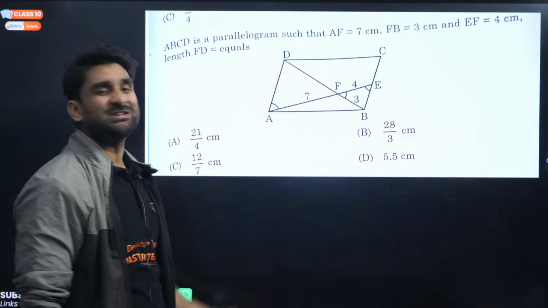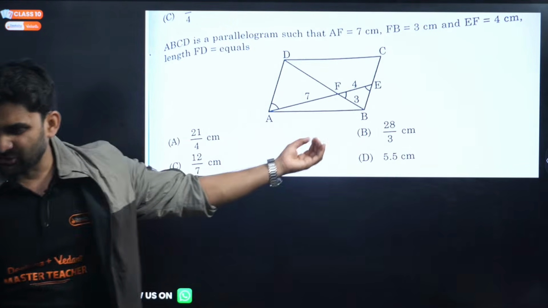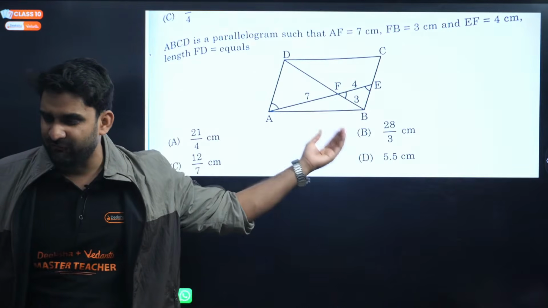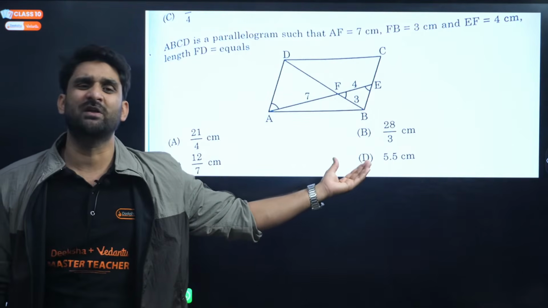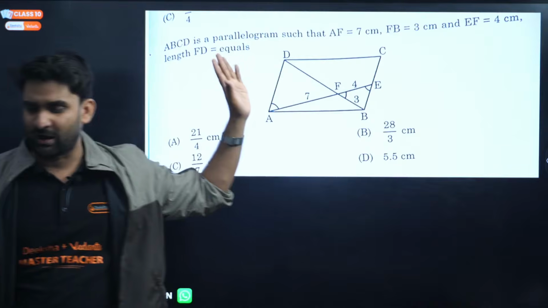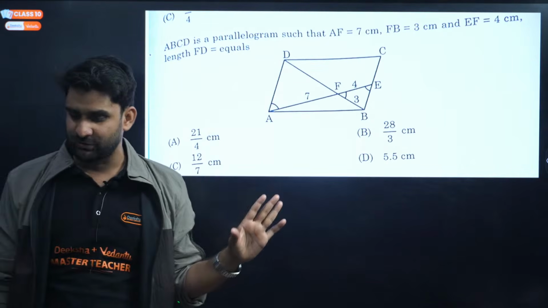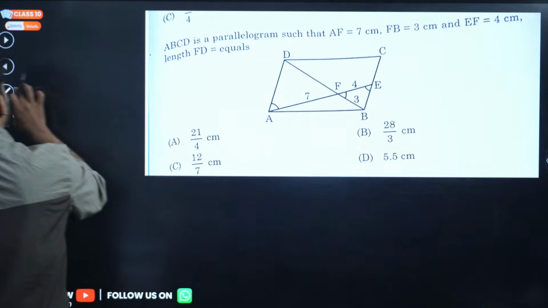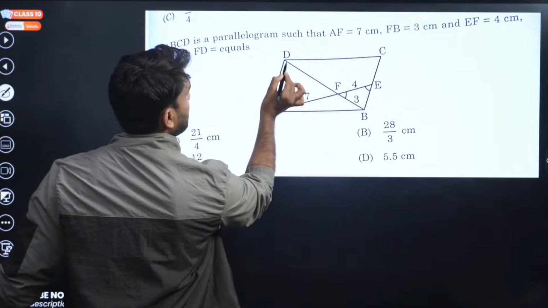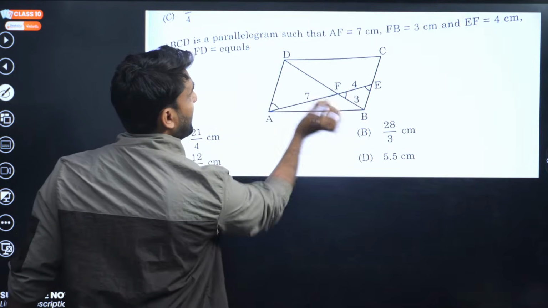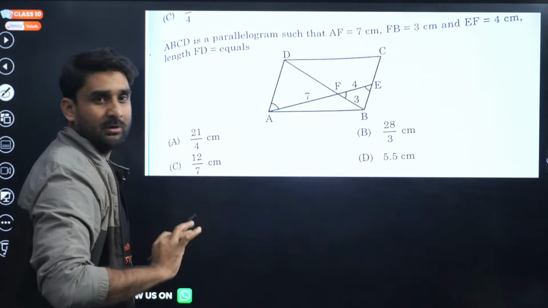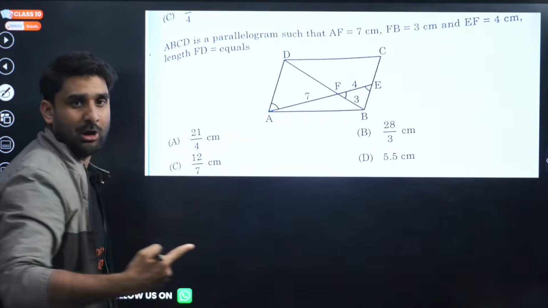Right? Now moving to next. ABCD is a parallelogram such that, this is just this question. Look at the question. It looks very difficult, but seriously this question is very easy. This is just based on similarity of triangles. If you know the similarity, you can solve this question. Look, can you see there are two triangles? Triangle ADF and triangle EFB.